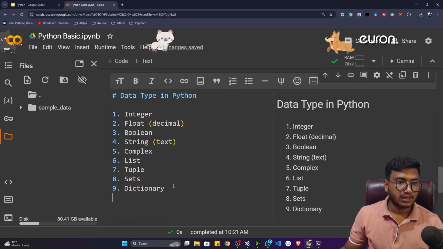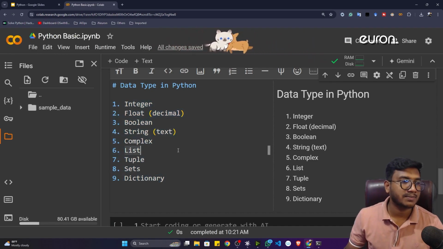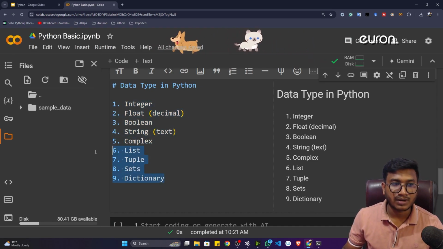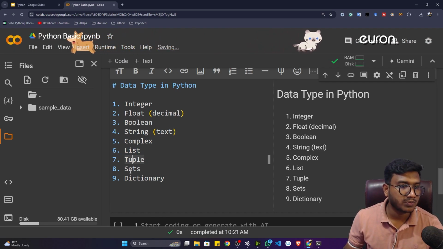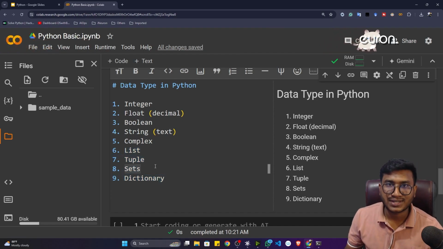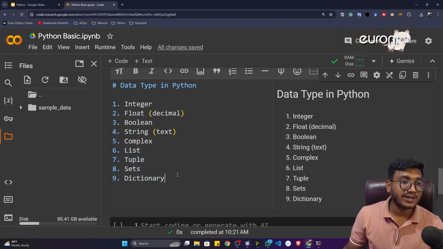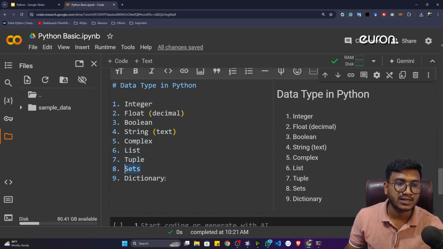Okay, these are the nine data types available inside Python. I'll be discussing each one by one. After the first five, that means list, tuple, sets, dictionary, these are not only data types, they are also called data structures inside Python. I'll tell you about these data structures in detail: list in detail, tuple in detail, sets in detail, and dictionary in detail.